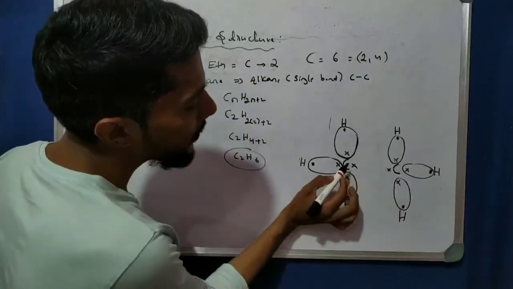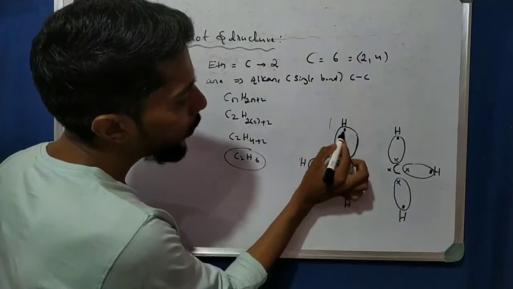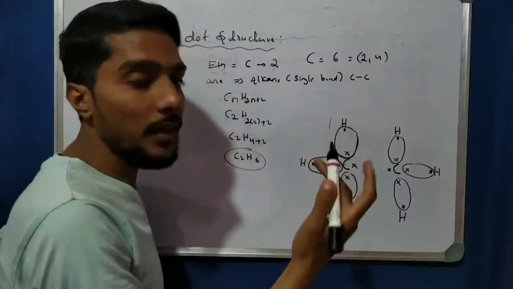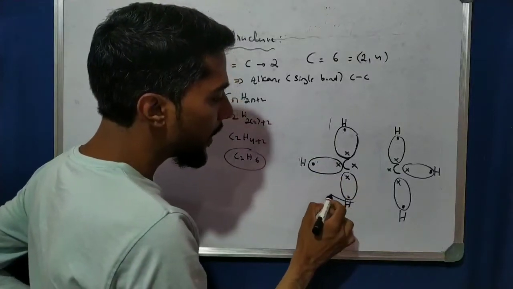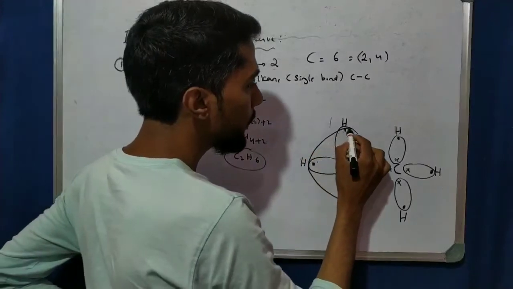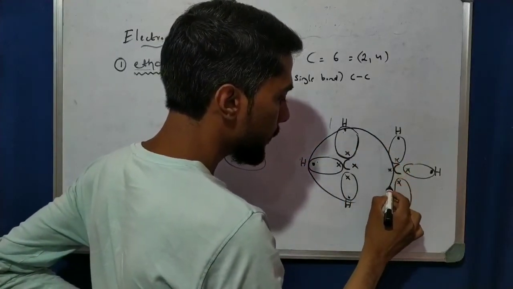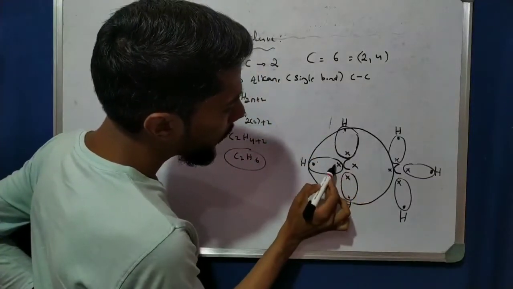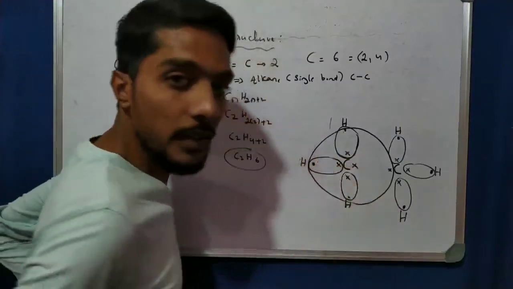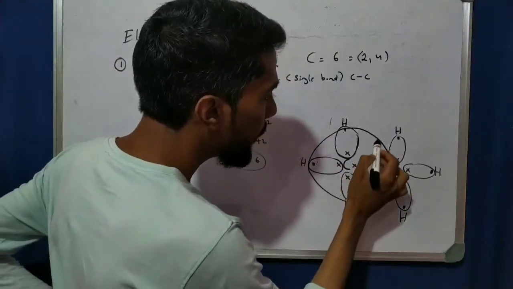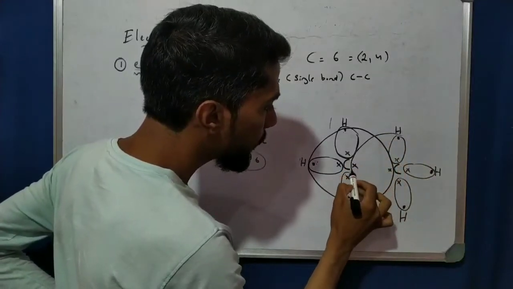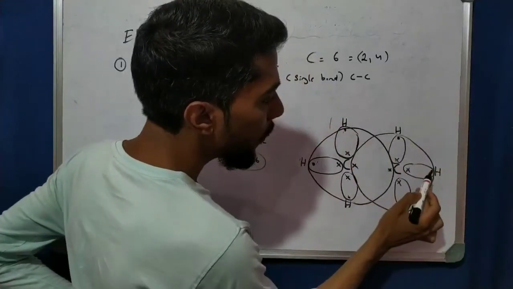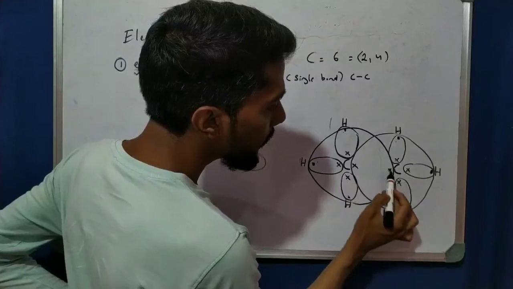Total how many are there? Carbon has 1 electron, 2, 1, 2, 3, 4, 5, 6, 7, and 1 more is required. So what I can see here is that the carbon can make it like that. Now see this carbon: 1, 2, 3, 4, 5, 6, 7 each. Now this carbon can make it like that by taking this hydrogen. So now it is total 8: 1, 2, 3, 4, 5, 6, 7 and 8.